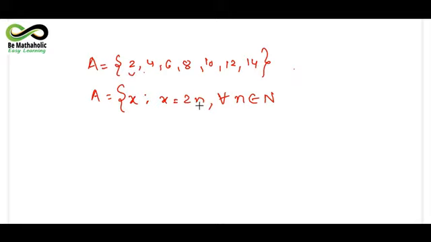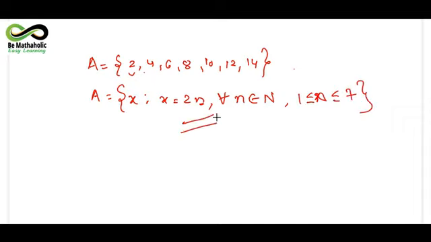If I put n as 2, it comes 4, putting 3 gives 6, putting 4 gives 8, putting 5 gives 10, putting 6 gives 12, and putting 7 gives 14. That means from 1 to 7, when we put the values of n, we will get all these elements. So in the restriction you can show where x is, or you can say the value of n will vary from 1 till 7.